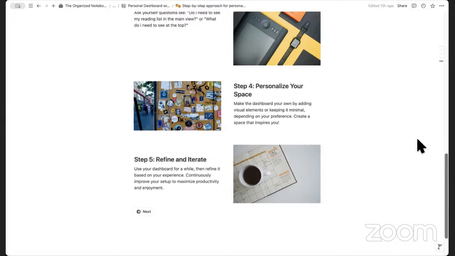You can add images or not add any images, depending on what your style is and what inspires you every day. And as you use it, you're going to notice things that you want to change and so on. So it's just a constant process with a dashboard in Notion.